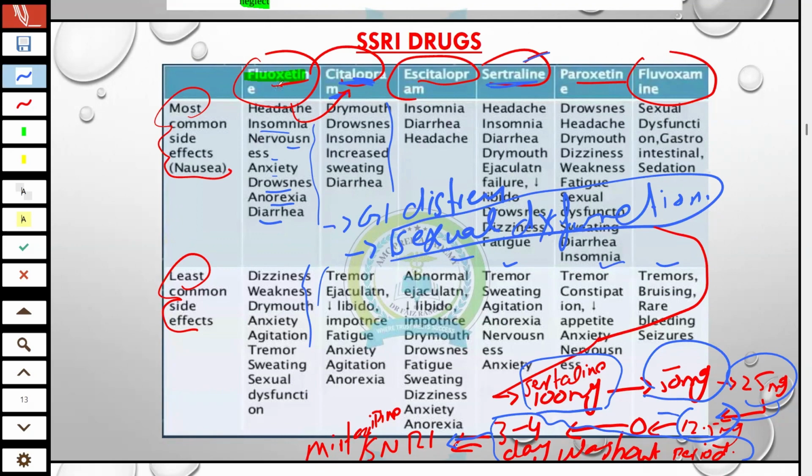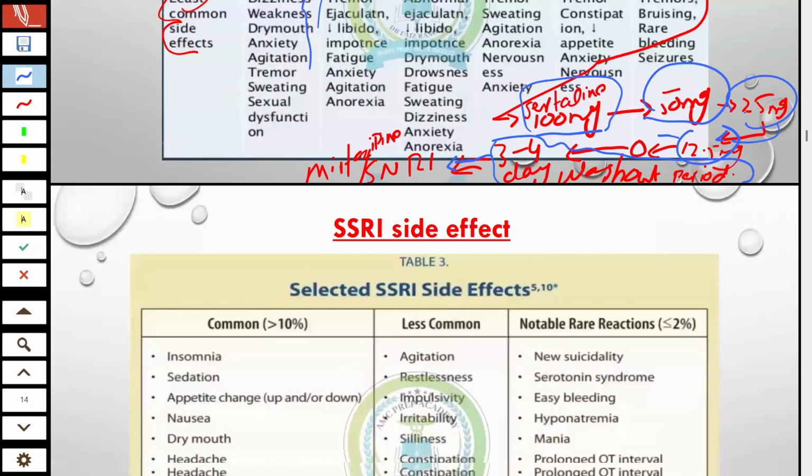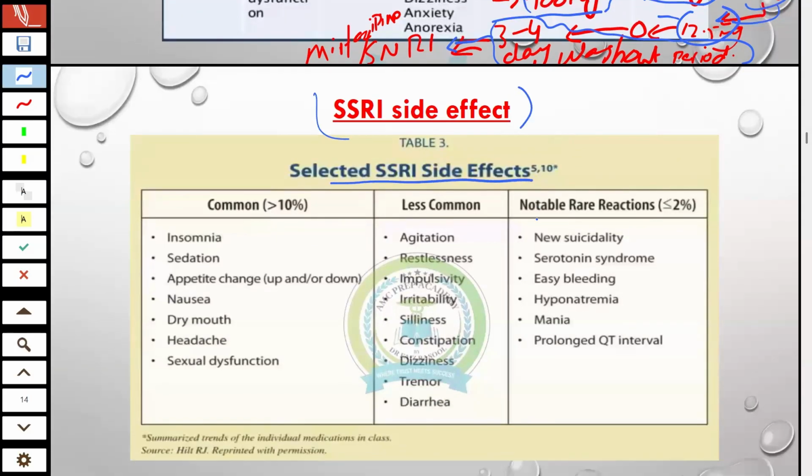So these are the side effects you can go through. It's your own time as well. Sertraline is important. Citalopram and fluoxetine are most commonly used. Fluvoxamine and paroxetine are also used in children with depression. There are also SSRI side effects: common, greater than 4, insomnia, sedation, appetite change, nausea, and the important ones are sexual dysfunction and sedation. Then there are less common and rare side effects.